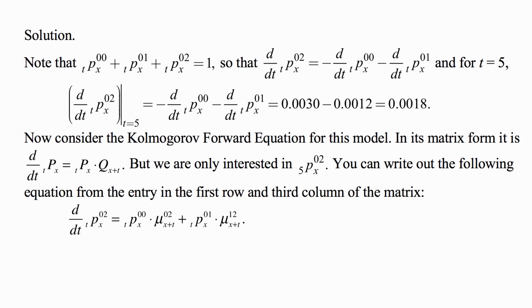Once we write out this matrix equation, you can see that the derivative with respect to t of tpx02 is equal to tpx00 times mu02 at age x plus t, plus tpx01 times mu x plus t 12.